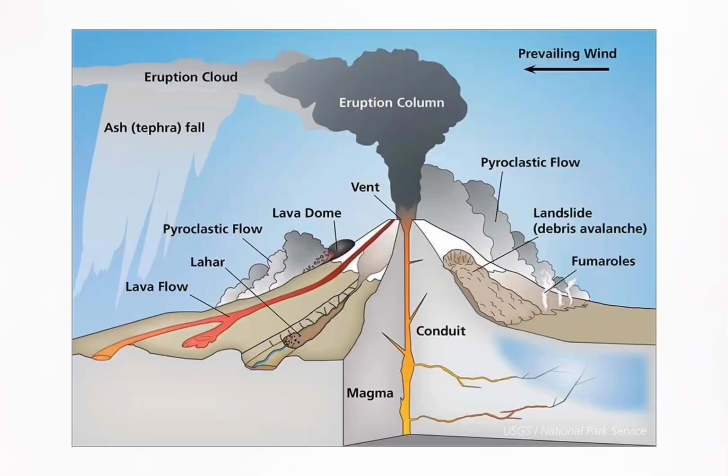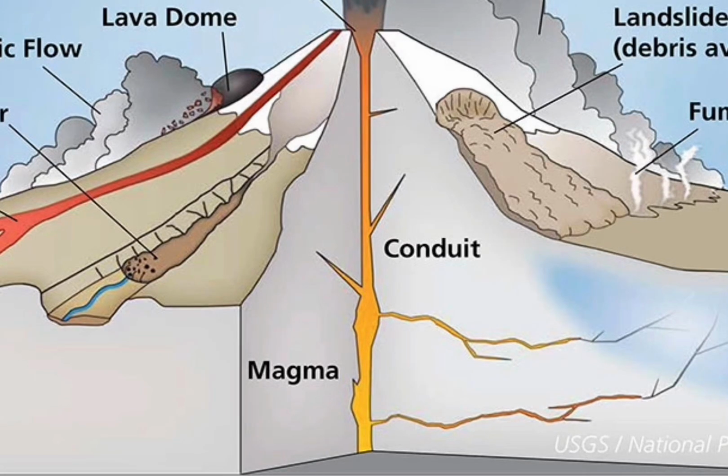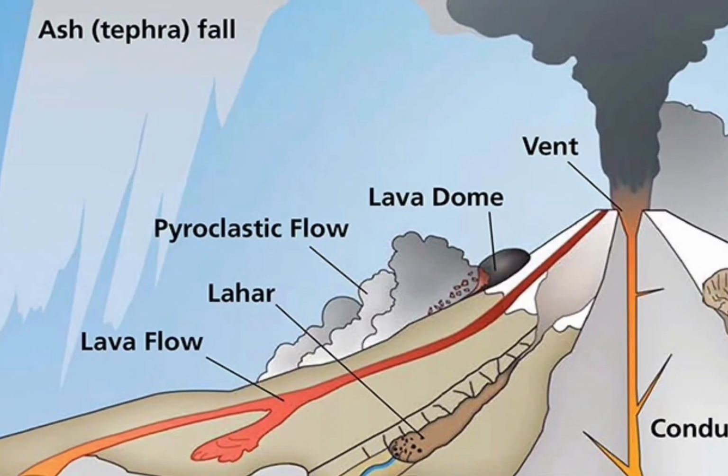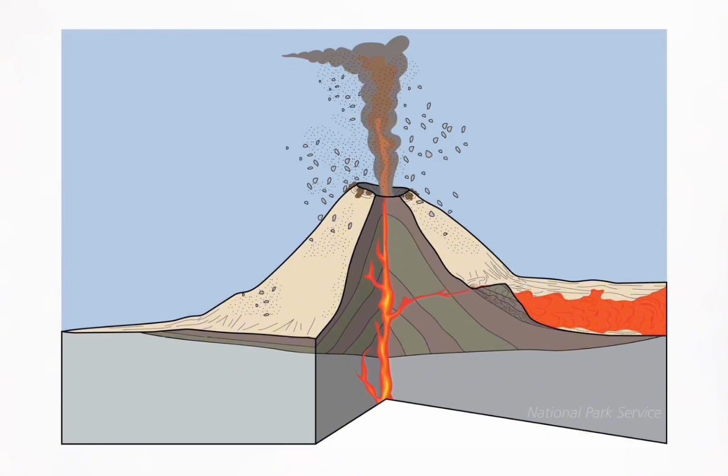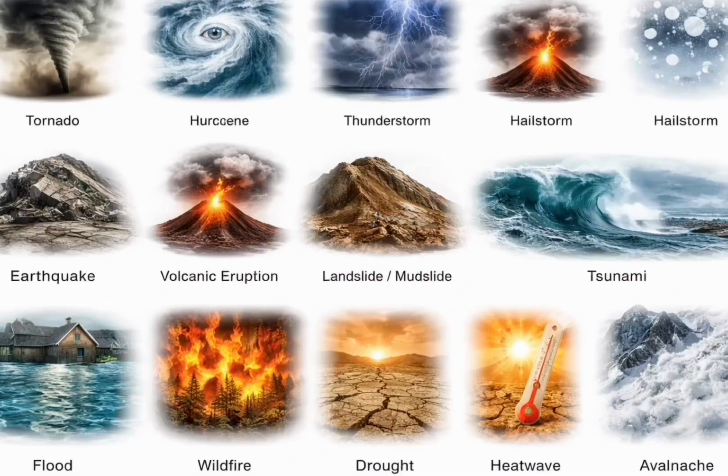Volcanic eruption. Volcanoes erupt when pressure from molten rock, called magma, builds up underground. When it finally escapes, it releases lava, ash, and gases into the air. Some eruptions are slow and steady, while others are explosive and can affect entire regions.